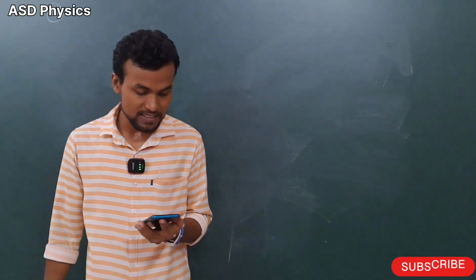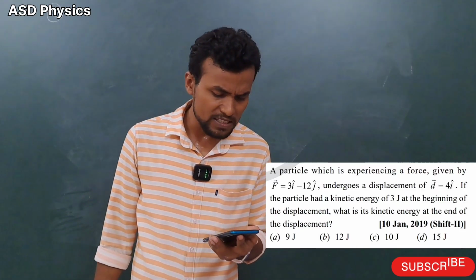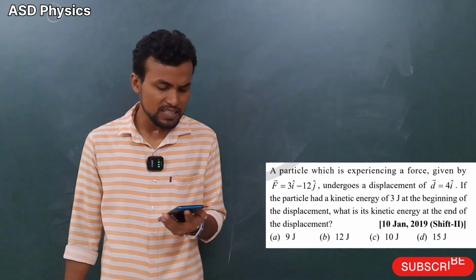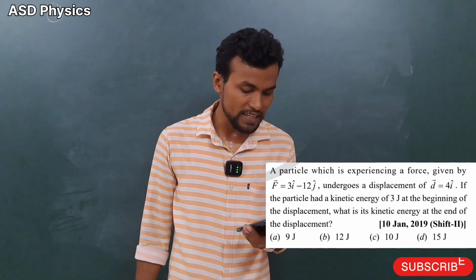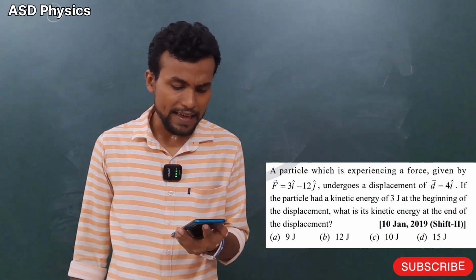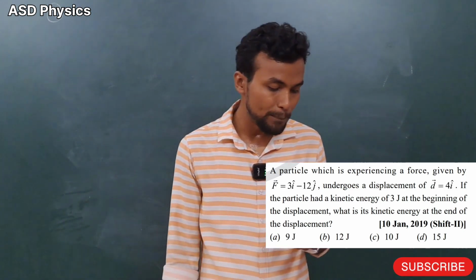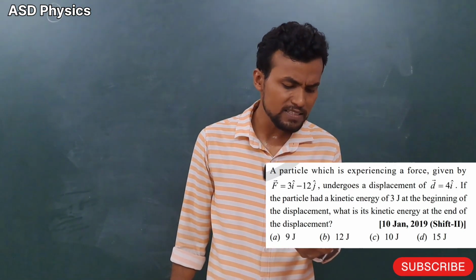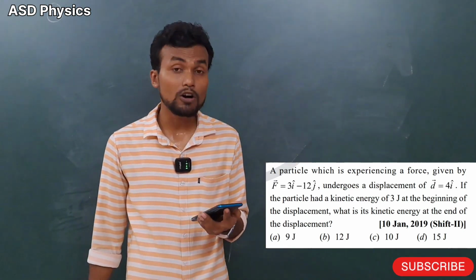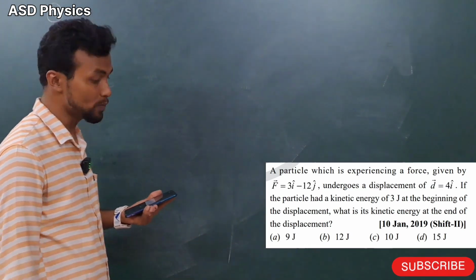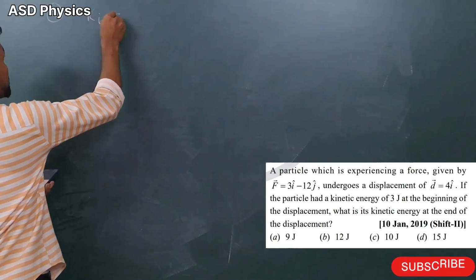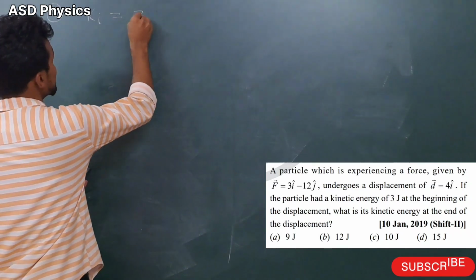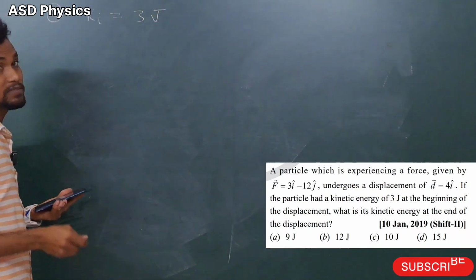So my dear students, let's say here a particle which is experiencing a force given by 3i cap minus 12j cap undergoes a displacement of 4i cap. If the particle had a kinetic energy of 3 joule at the beginning of the displacement, what is its kinetic energy at the end of the displacement? Okay, my dear students, I hope you have understood very well what they are telling in the question. So see here please, my dear students, how much is the initial kinetic energy given here? Initial kinetic energy is given here 3 joule.